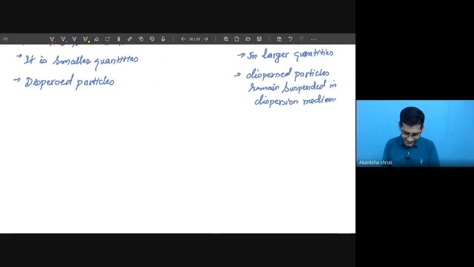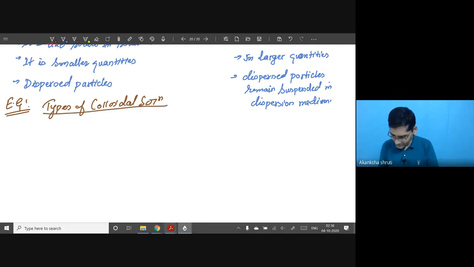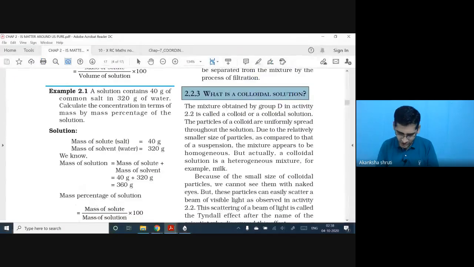Now, what are the various examples and types of colloidal solution? That is important for us. For that, I think there is a table in your book. Let me just copy it.